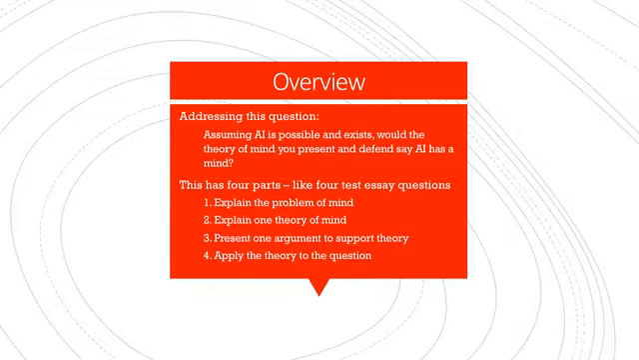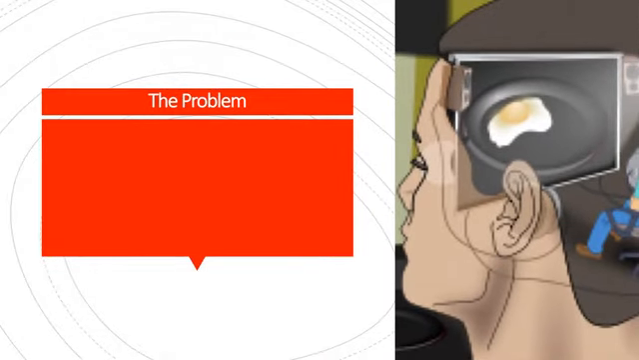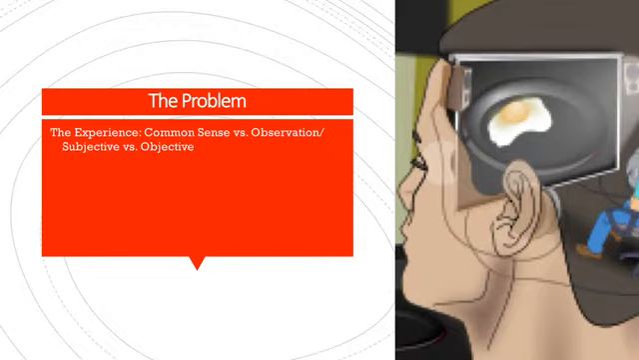Okay, so to get to that overarching question of whether AI has a mind, we've got several steps to do, and that's what you need to keep in mind. So, the first one, the problem. This is the first section, and I'm trying to explain this to you. The question here is the experience of common sense or observation. What's real?